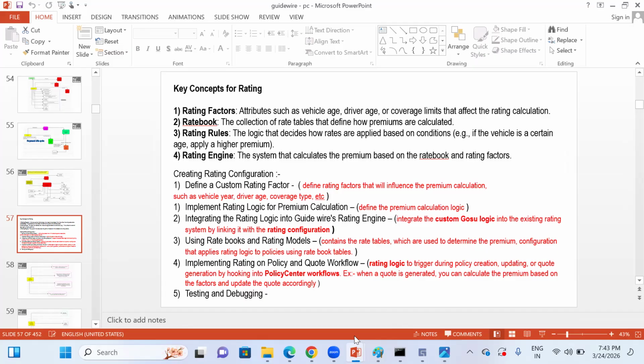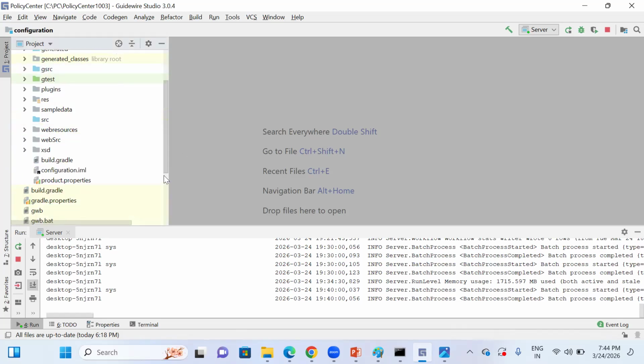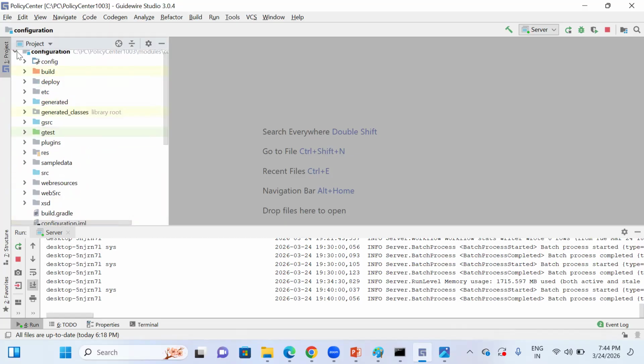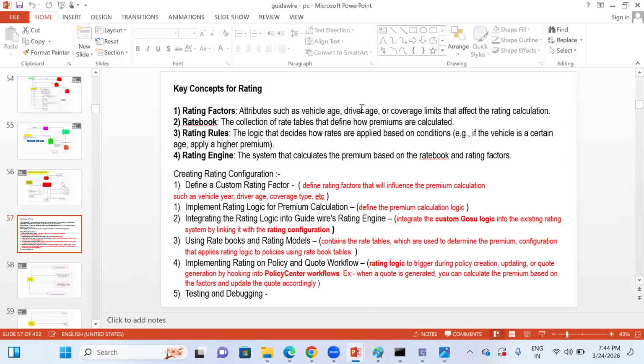Rating engine, where the system calculates premium based on the rate book and rating factors.